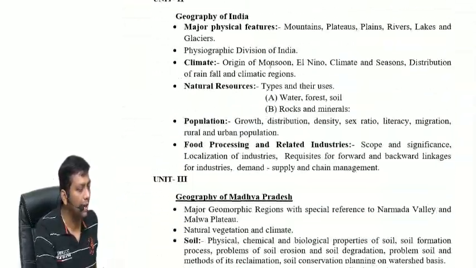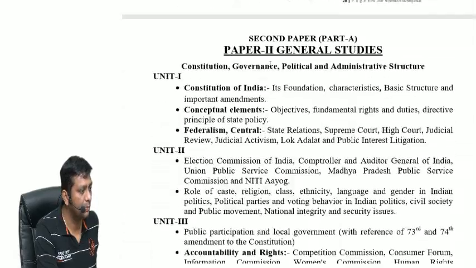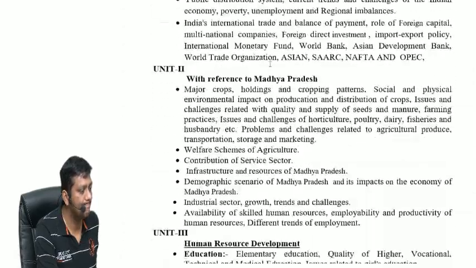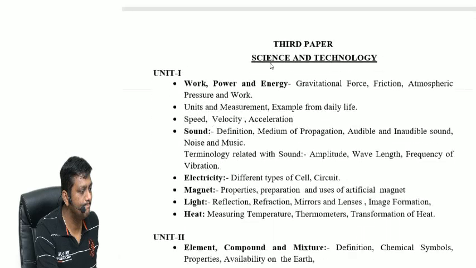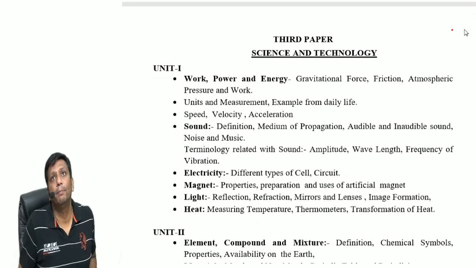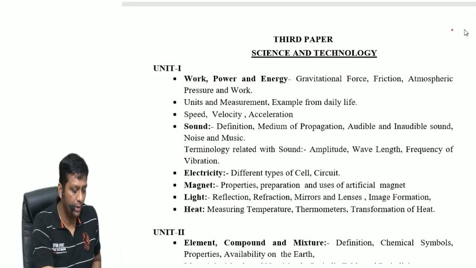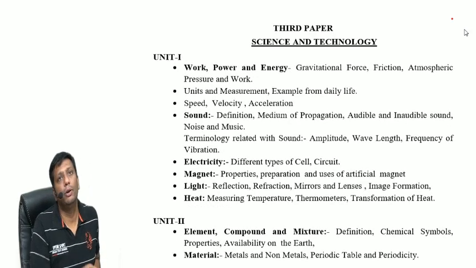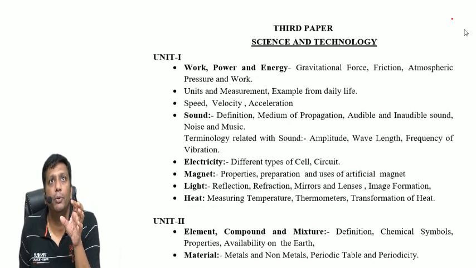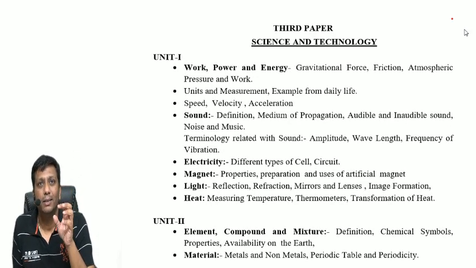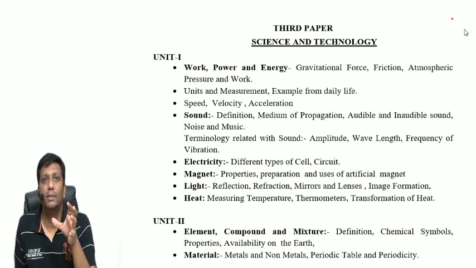Now you come to English. Okay, this is GS Paper 3, science and technology. See guys, in this science and technology, one thing I will tell you in the beginning: this is very complex. This GS Paper 3 is very complex.